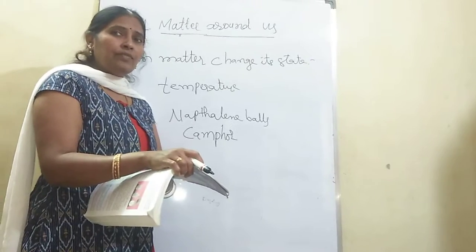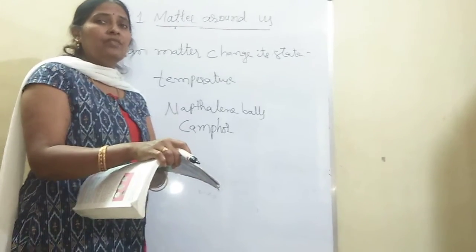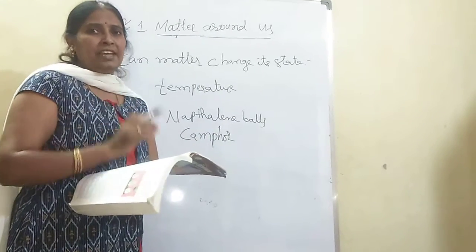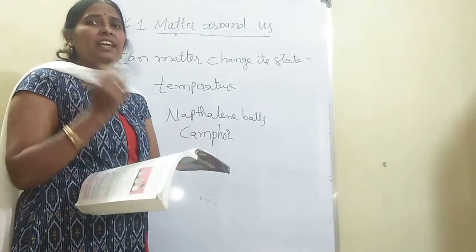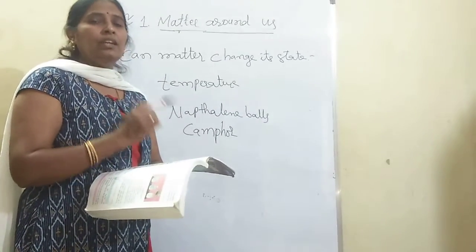In the case of naphthalene balls and camphor, if you see what happens, day by day the naphthalene ball slowly decreases its size. It decreases its size and directly changes into the gaseous state, directly changes into the gaseous state without becoming liquid.